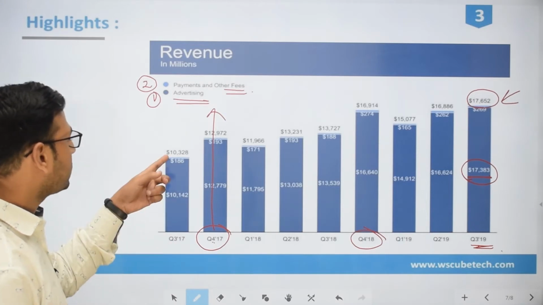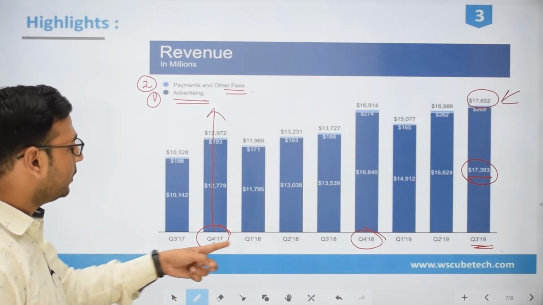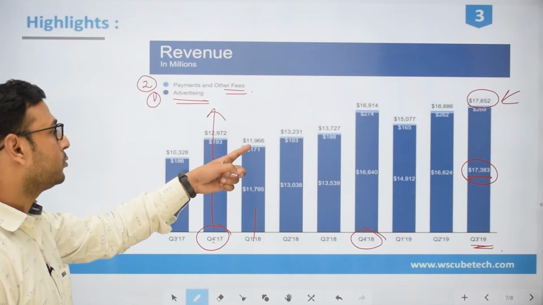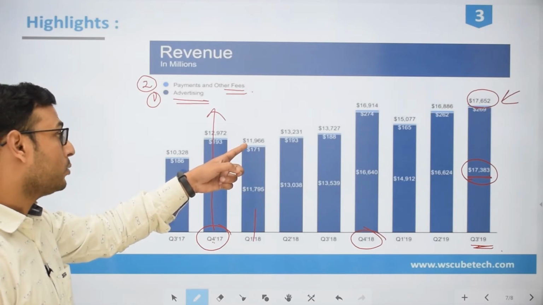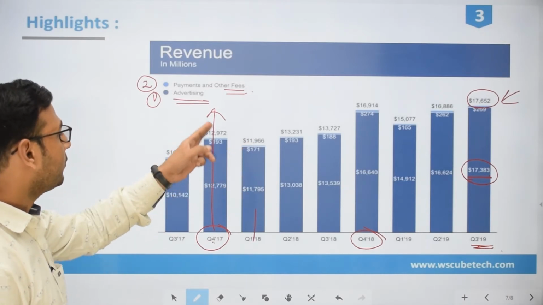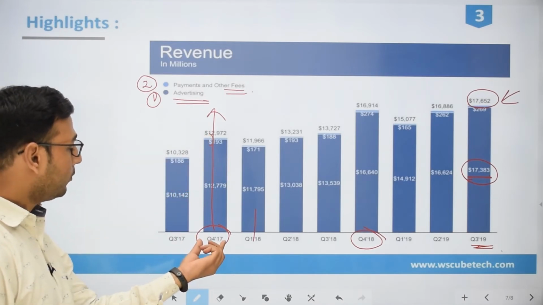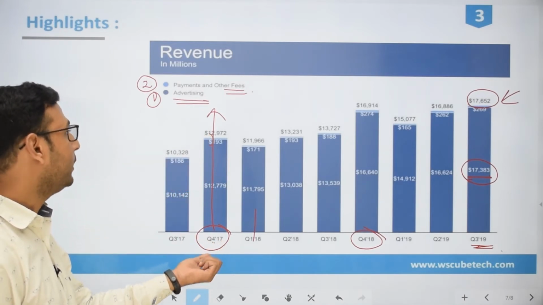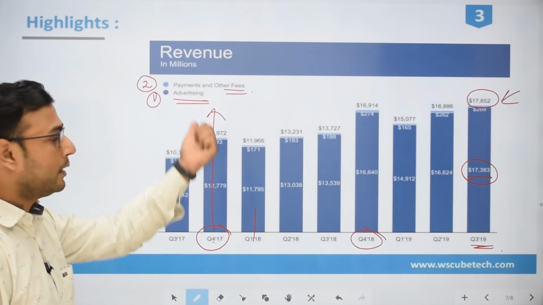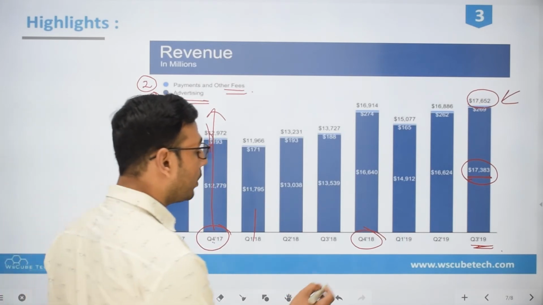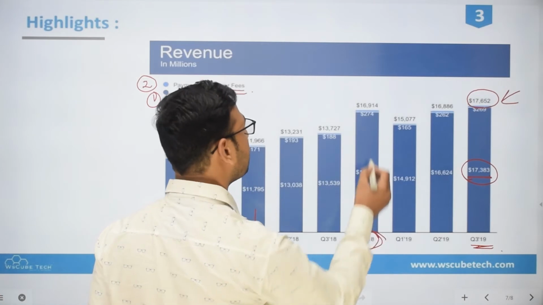In quarter 3 it was somewhere around 10,000. Then in the first quarter of 2018 it was more than 11,000. Now it is approximately 13,000. So in quarter 4 of 2017 there was a rise in revenue. Similarly, in quarter 4 of 2018 there is again a rise.